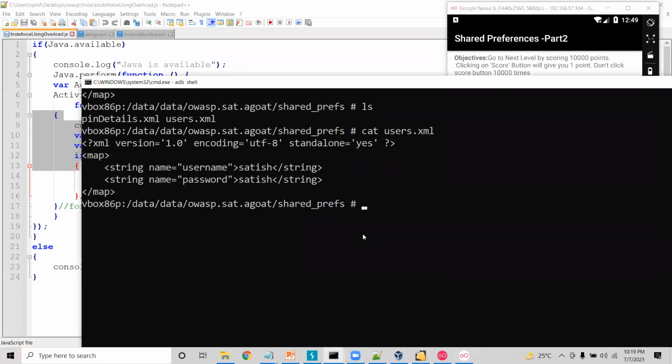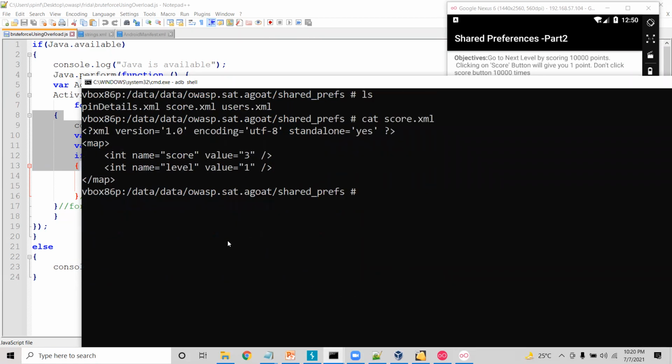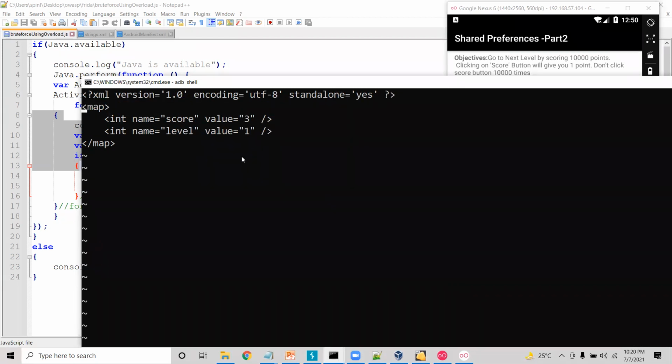So if we type ls here and see how the score is stored here. The score is stored in score.xml file, and you can see this is where. Here I'm not going to demonstrate, but I'm going to give you the idea how we can bypass this game. So simply you need to modify this. Otherwise, let me give a try here. So we need to modify this value.